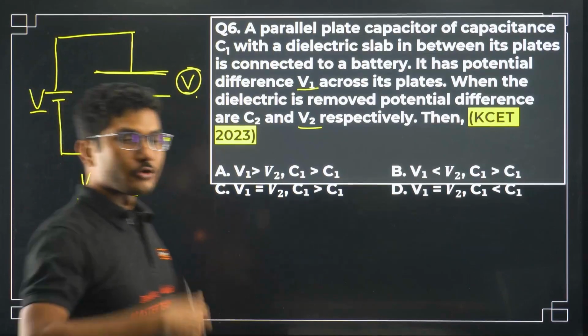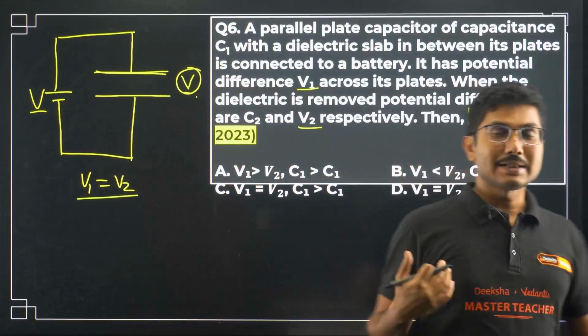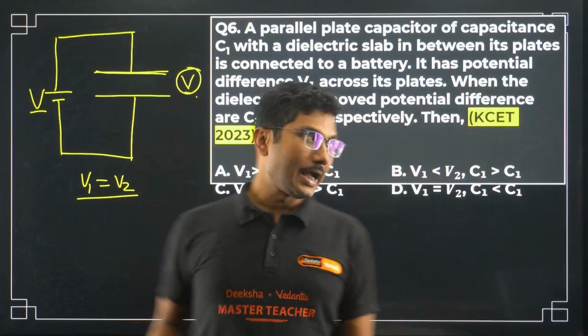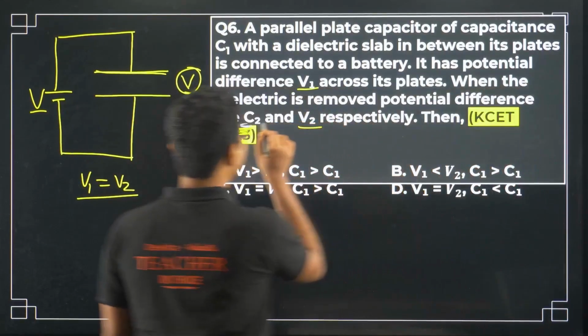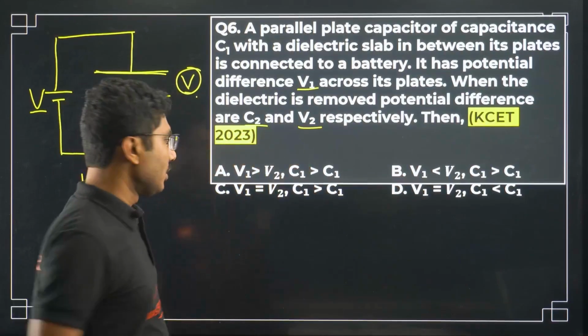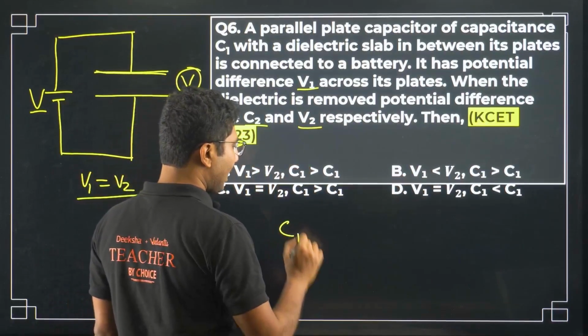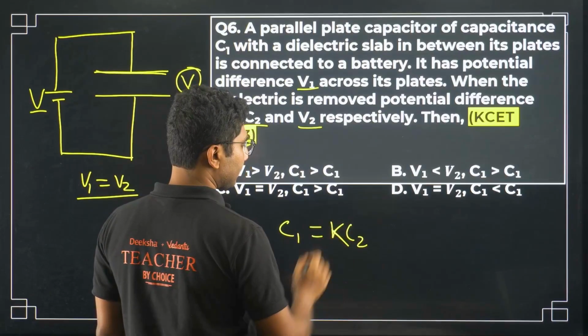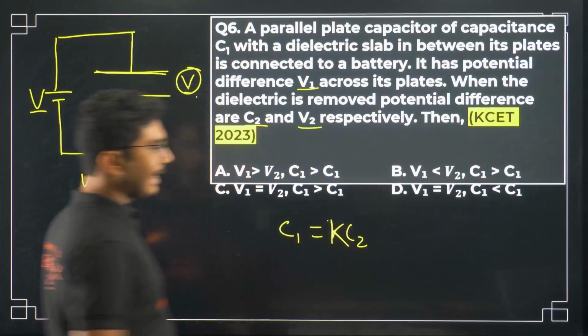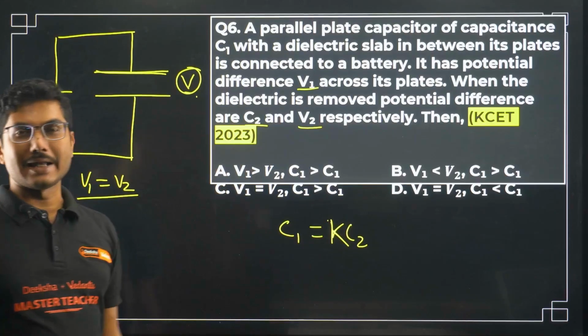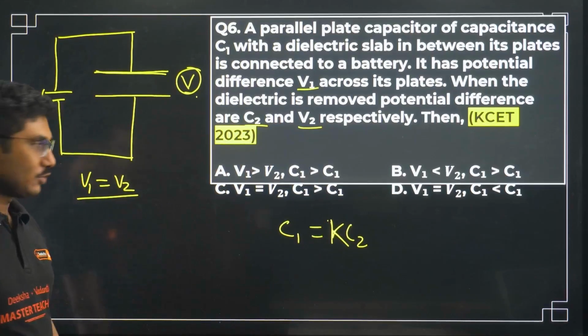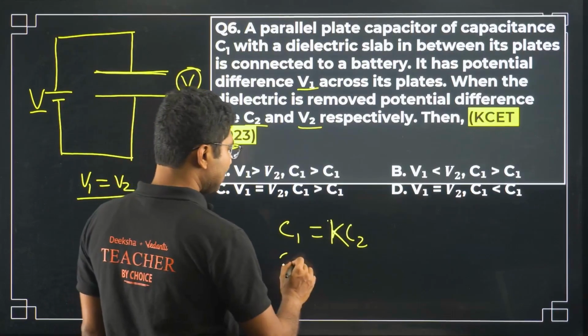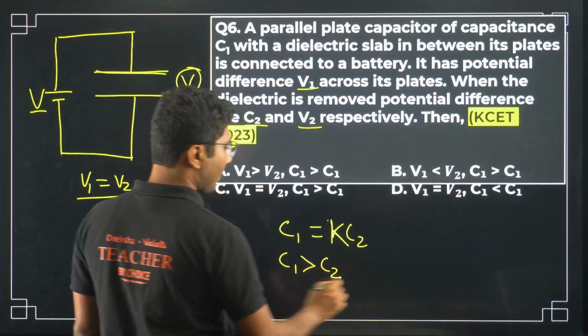What else? Initially capacitance was with a dielectric, and the final is without dielectric, C2. So basically we can say that C1 is equal to K into C2, where K is the dielectric constant, because initially it had a dielectric medium in between. So obviously C1 is greater than C2.